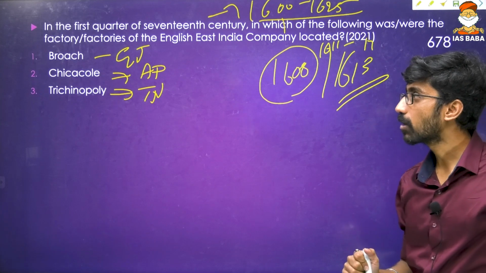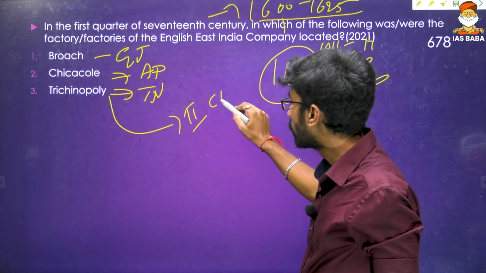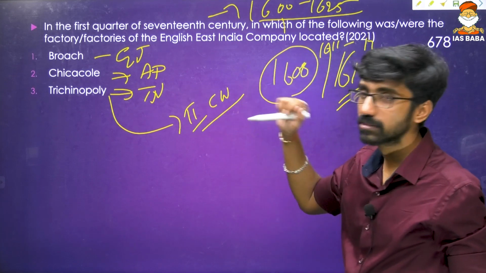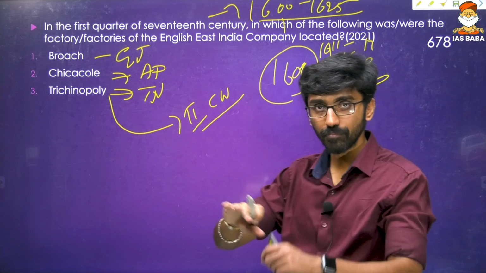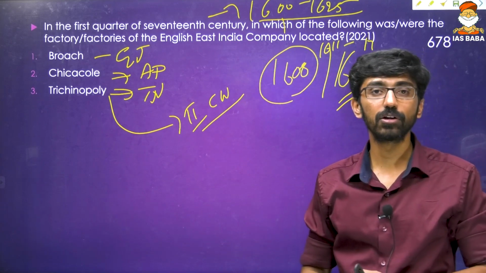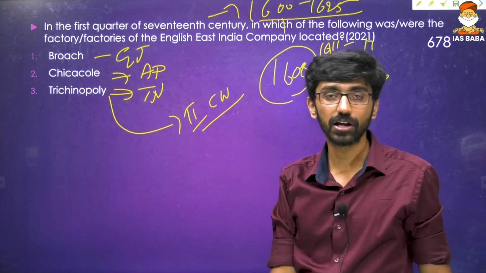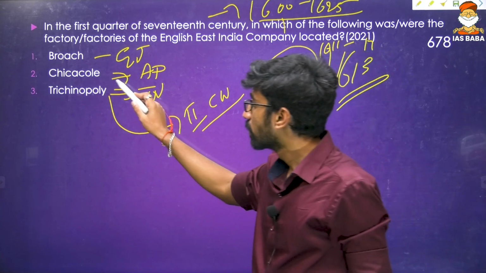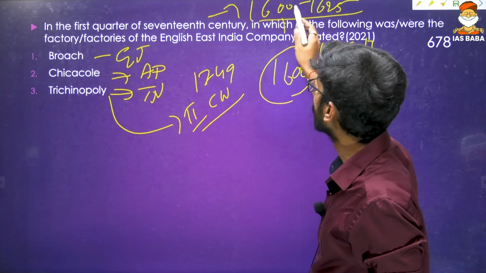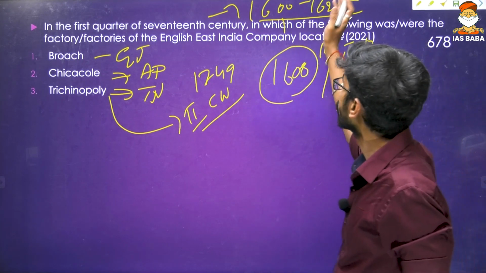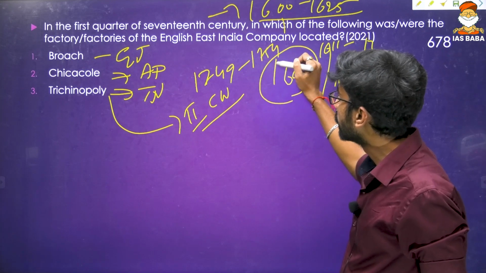Srikakulam, Trichinapalli. If you have a good understanding of the Second Carnatic War, the British attacked Trichinapalli during that war. Then during the Third Carnatic War, that is when they got part of the Northern Circars, Srikakulam, in Andhra Pradesh, from the Nizam of Hyderabad. These wars were around 1749, as well as 1754, that is the Second Carnatic War. Sorry, we are talking about the first quarter of the 17th century, right? Yes.